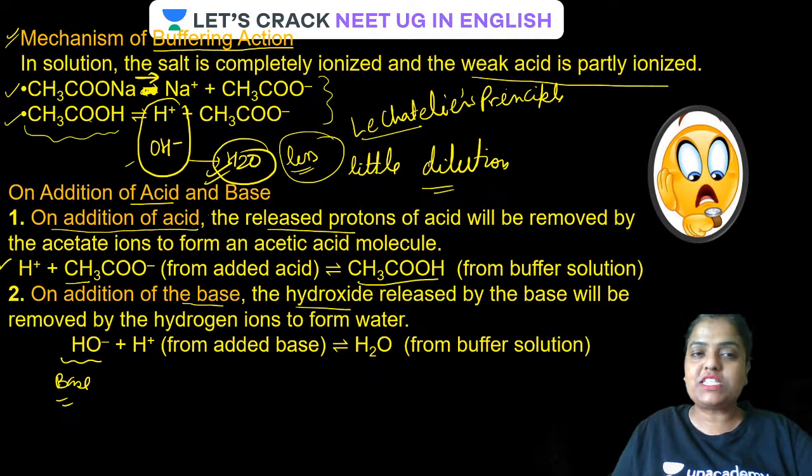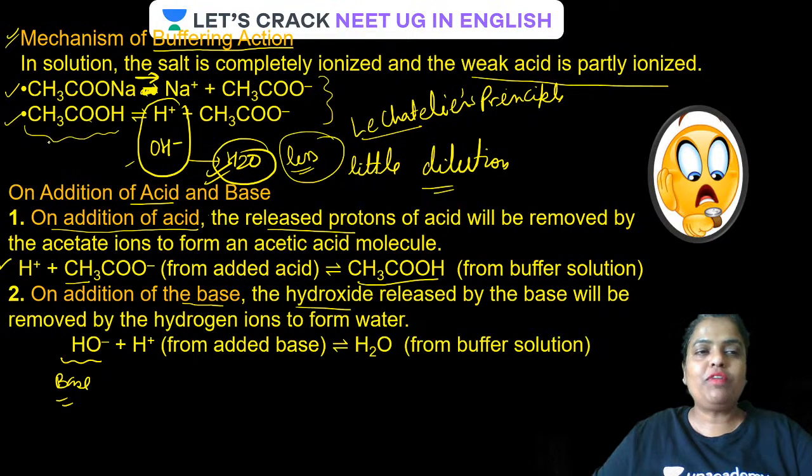All the questions have been asked, guys. Let me tell you what all questions can be asked over this. First of all, what is an acidic buffer? What is a basic buffer? Which of the following can be an acidic buffer, or which of the following makes a basic buffer?